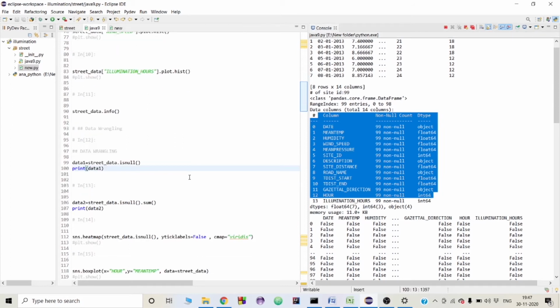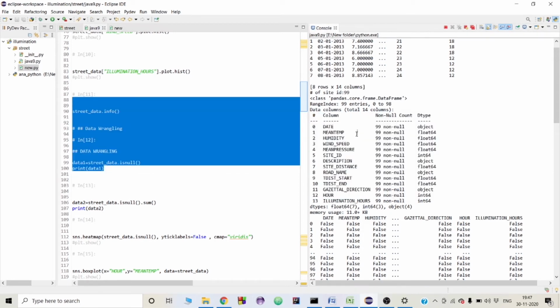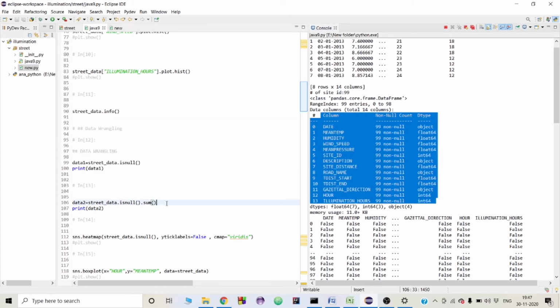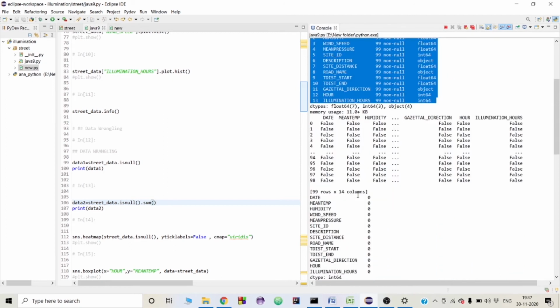Next step comes data wrangling. In this process I will be cleaning and removing the unnecessary parts. For that, first of all, I will check how many values are not null and then print them. So these are the values which are not null, and in the next step I will count the total sum and then print it.